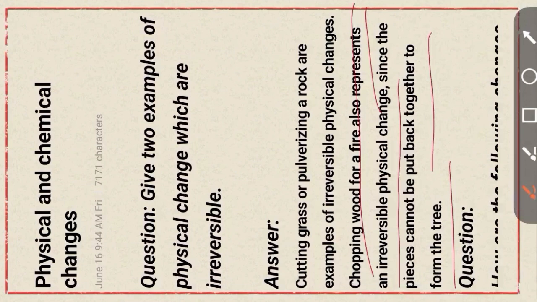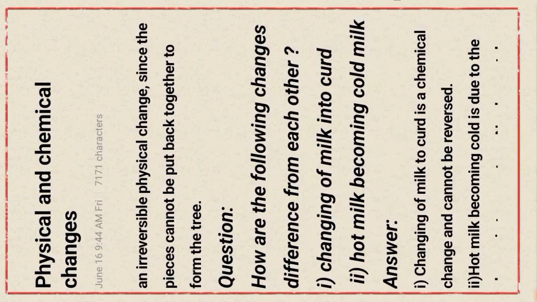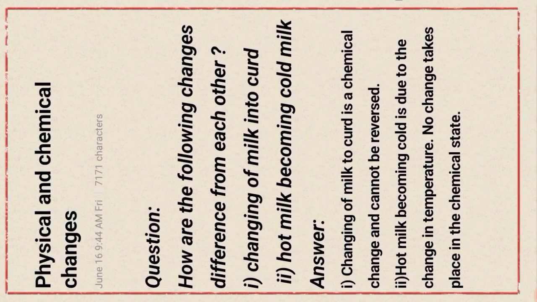Okay, next question. How are the following changes different from each other? Changing of milk into curd, hot milk becoming cold milk. Okay, number one: changing of milk to curd is a chemical change and cannot be reversed.